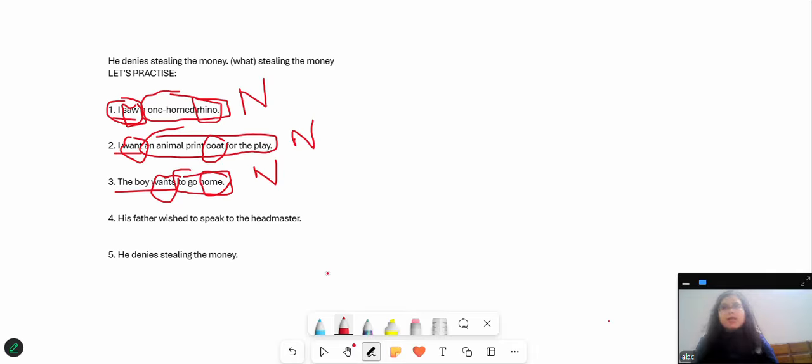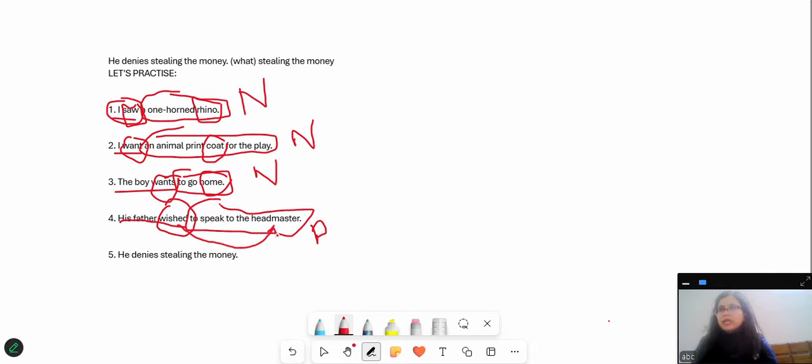Dear students, make sure that you understand the noun first so that you are with confidence to solve the noun phrases. His father wished to speak to the headmaster. Now, let's figure out this base sentence first. His father wished, right? To speak to the headmaster is the phrase. This is extra information. Extra information is a phrase. Now, what is an object to our verb? His father wished. This is the verb. And the object to this verb is this.